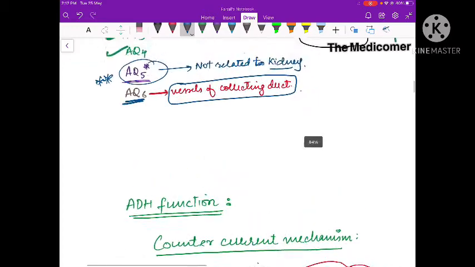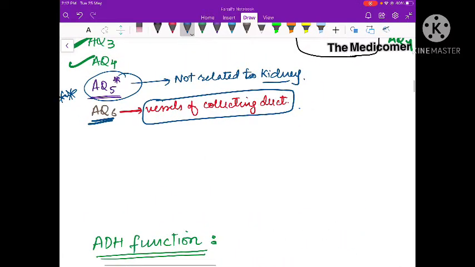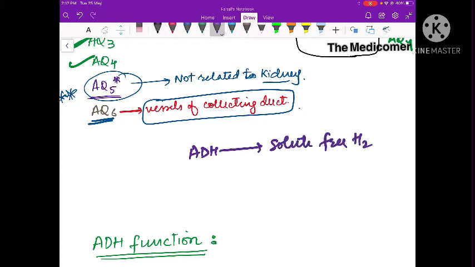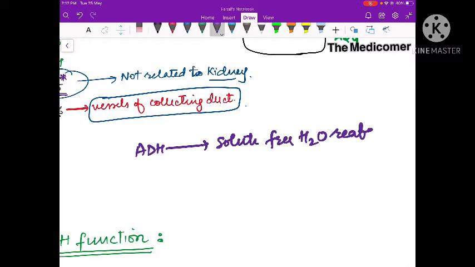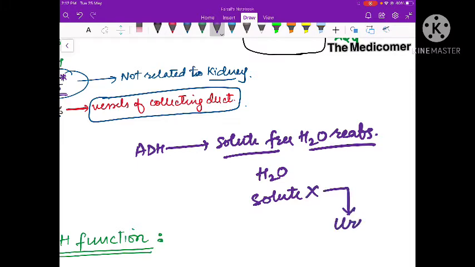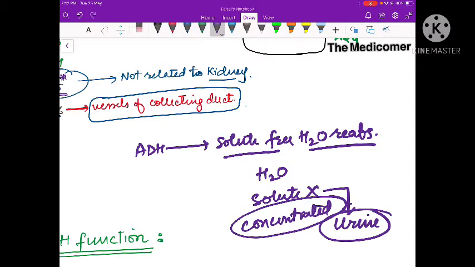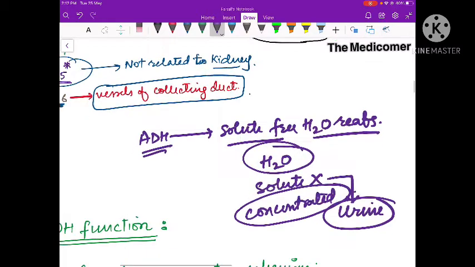Now let's try to understand the function of the ADH hormone. ADH causes solute-free water reabsorption from the distal nephron. That means only water will be reabsorbed, solute will not be reabsorbed, and solute will be passed out along with urine. That means urine is going to become concentrated. So we are able to pass concentrated urine because of the action of ADH, because ADH causes reabsorption of a large amount of water from the distal nephron.